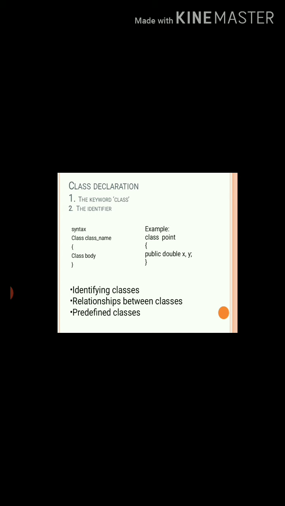Next is identifying classes. A simple rule of thumb in identifying classes is to look for nouns in the problem analysis; methods on the object hand correspond to verbs.